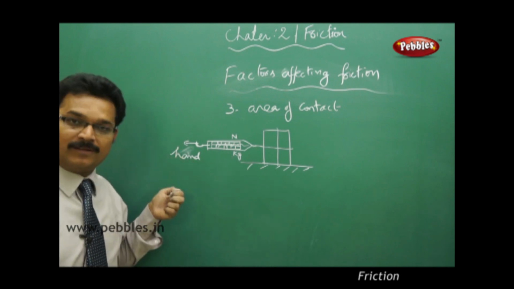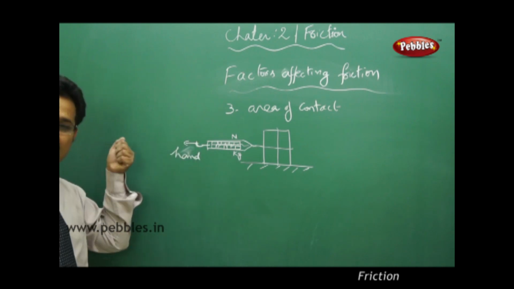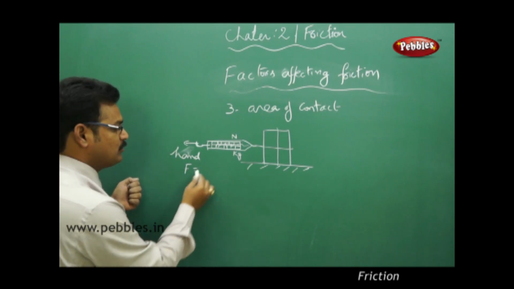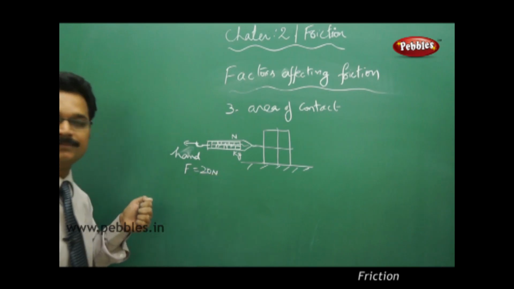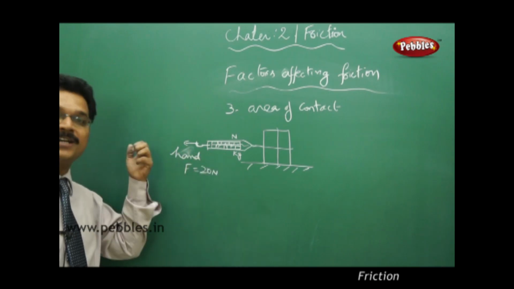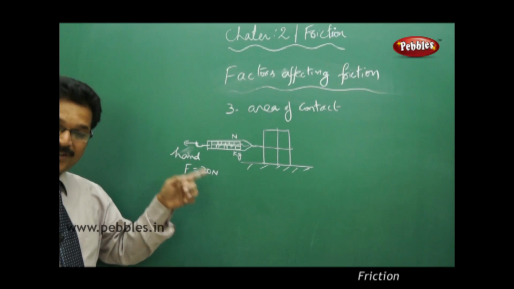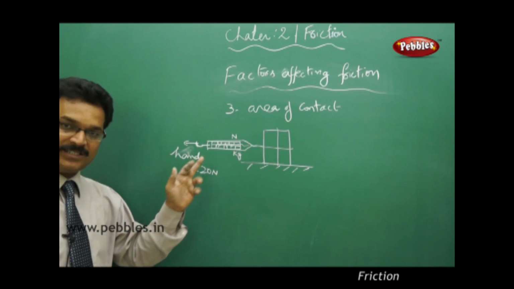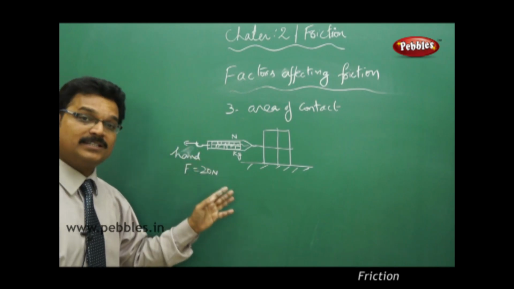It's a very good activity. Suppose you pulled, and at one point the force F equals 20 Newton and the block started moving. That means the friction acting between the block and the surface is 20 Newton.